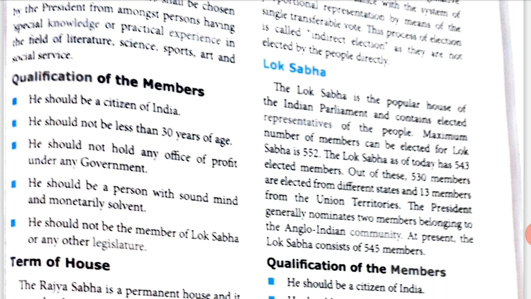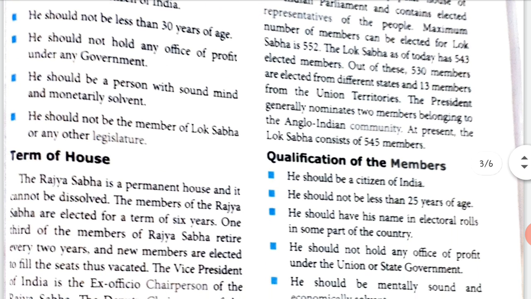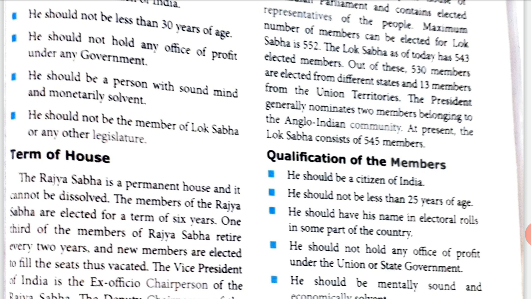Out of these, 530 members are elected from different states, 13 members from the union territories like Pondicherry, Goa and all those. The President generally nominates 2 members belonging to the Anglo-Indian community. At present, the Lok Sabha consists of 545 members. So, maximum is 552. Now, we have 545.